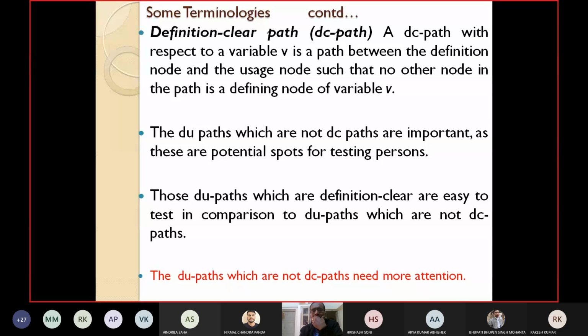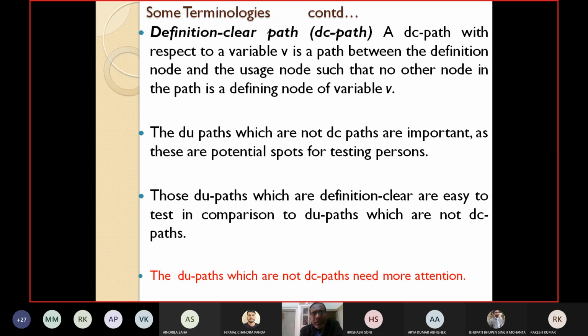So we can say that the DU paths are not all DC paths, whereas DC paths can be DU paths, isn't it? All the DU paths cannot be DC paths, but obviously all DC paths are DU paths, because here the redefinition is not at all allowed. So all the DC paths are DU paths, but not all the DU paths are DC paths.